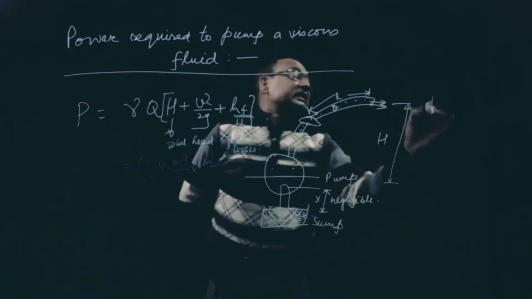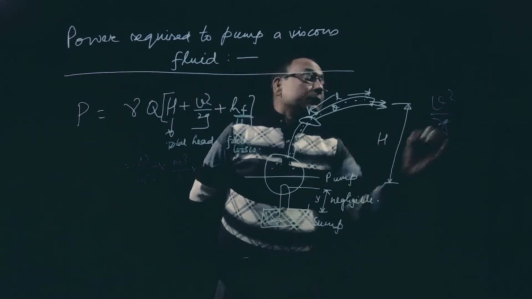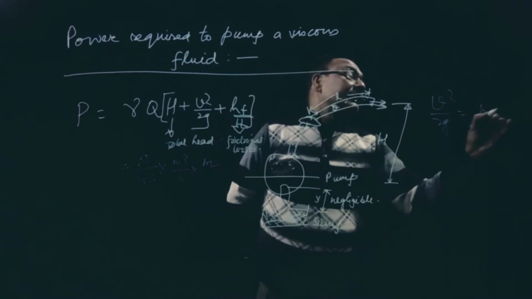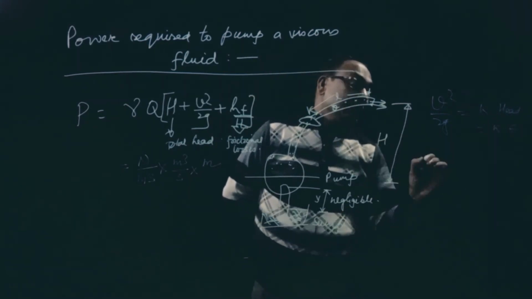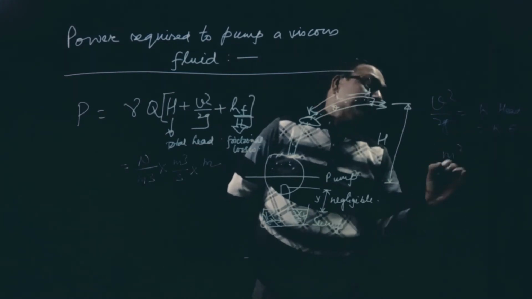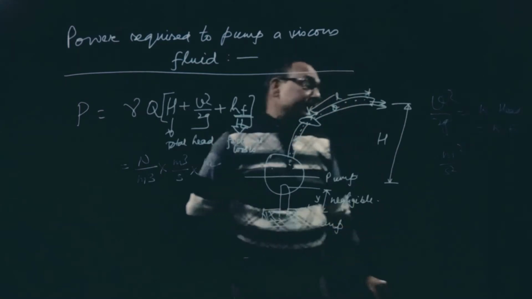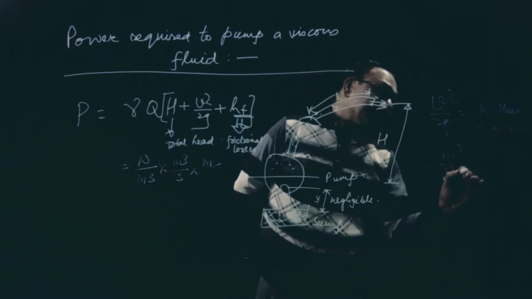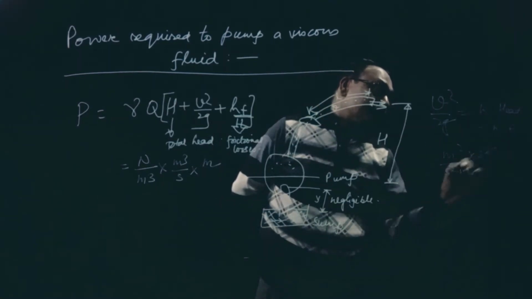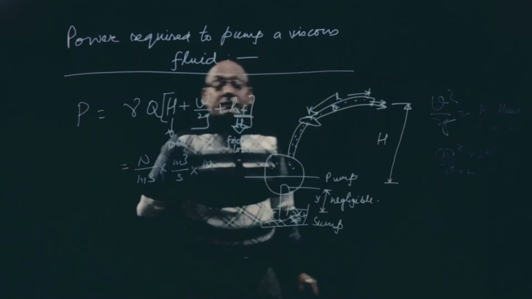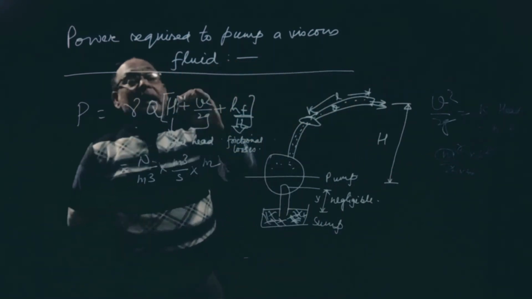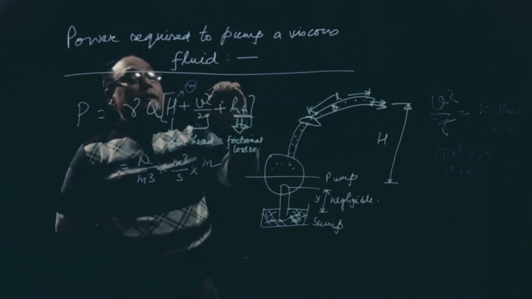So let us check V square by 2g, that is your kinetic head, or we can call it kinetic energy. Velocity is meter per second, so velocity square is meter square per second square, and g is meter per second square. So per second square will get cancelled. So here also all the terms are in meter only, remember, meter.